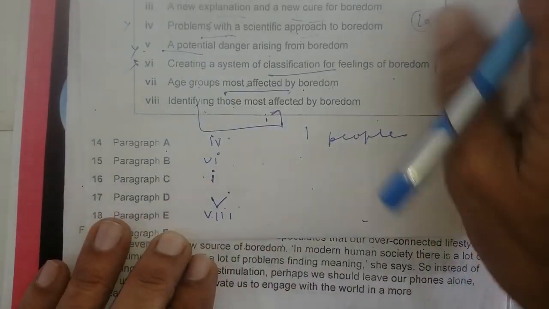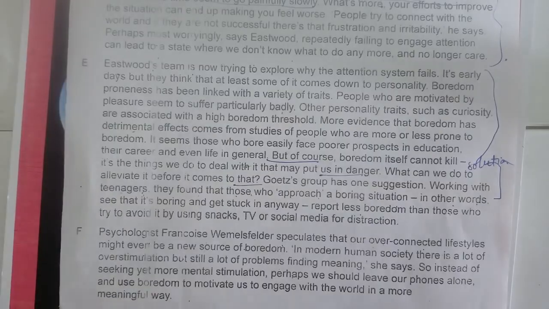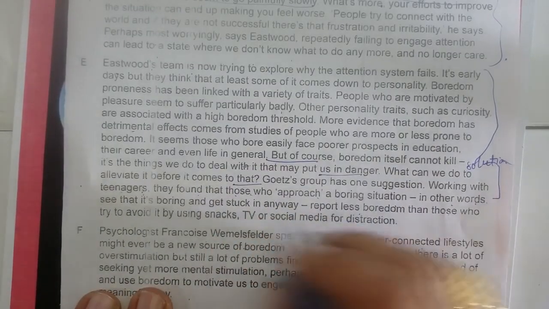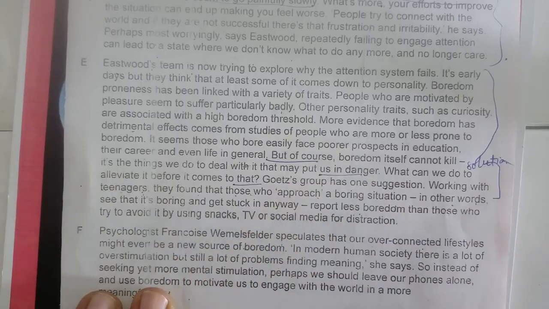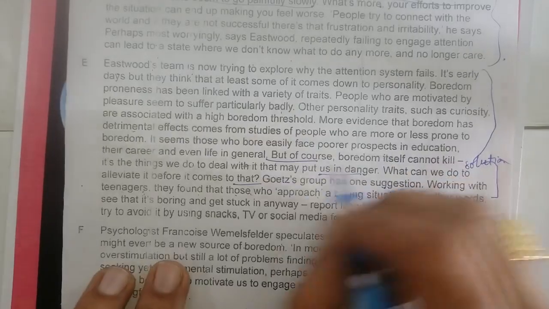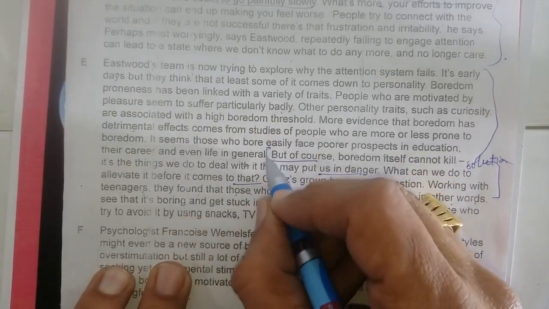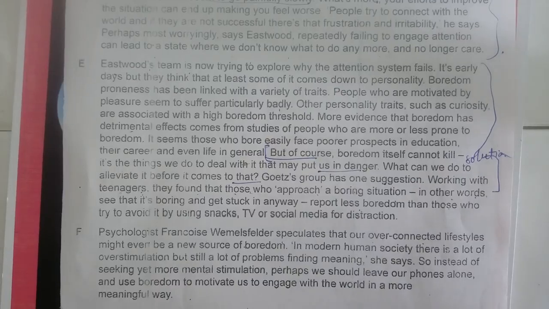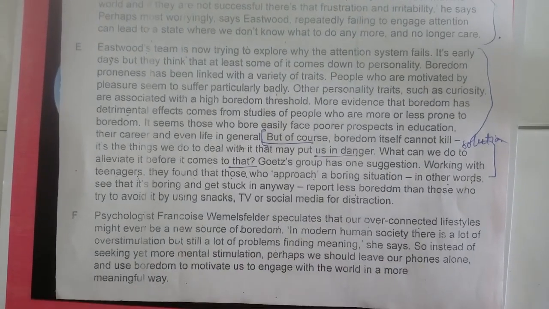Where it is written identifying those most affected by boredom, you can check that working with teenagers, they found that those who approach a boring situation, see it's boring, report less boredom than those, right? So when it comes to the guest group, they have one suggestion, that we have to work with teenagers, we have to find those people, because boredom itself cannot kill, because again the situation starts from the linker but. So in this para you can check one thing, that "but" is used in every para, right?